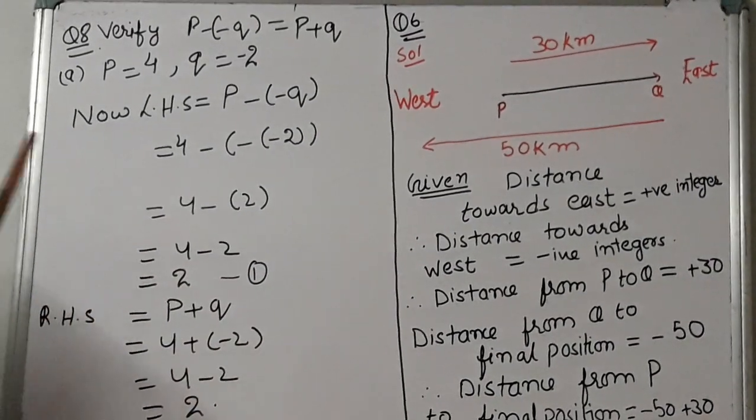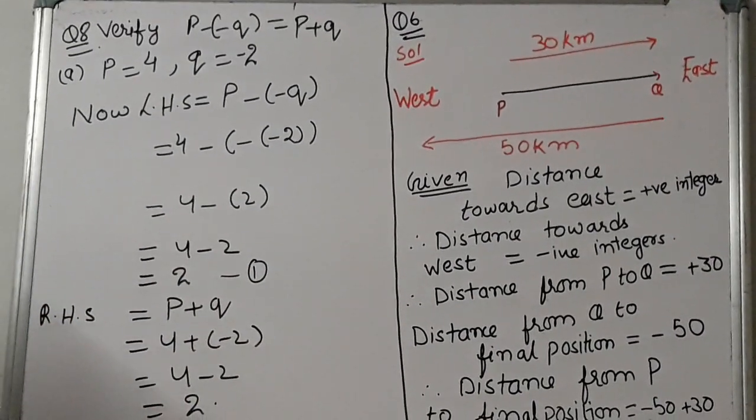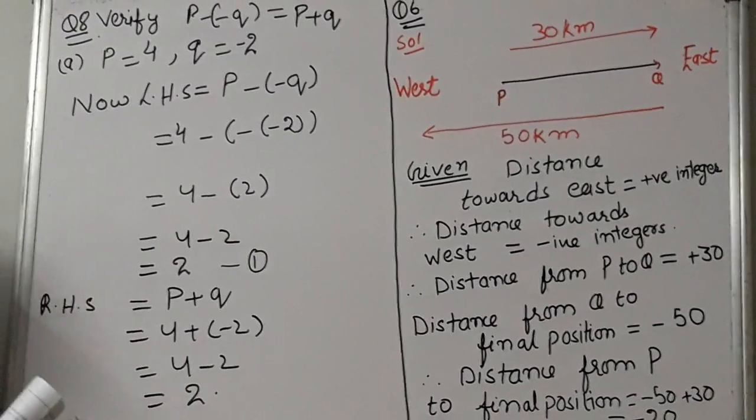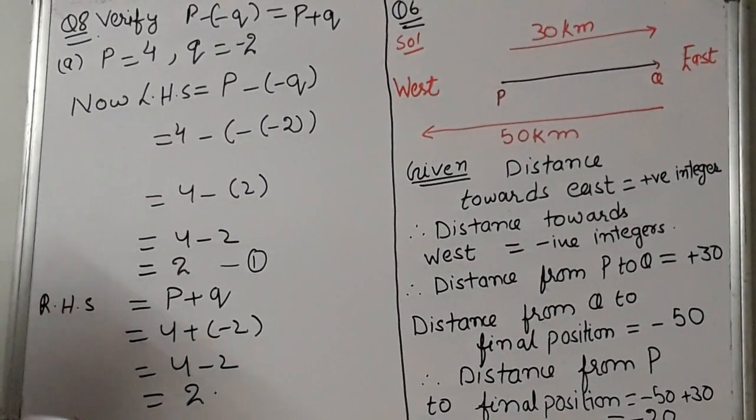Now question number 7 is very easy. You can do it by yourself. There is nothing to do. Profit is given, loss is given. You have to calculate the net profit or loss.